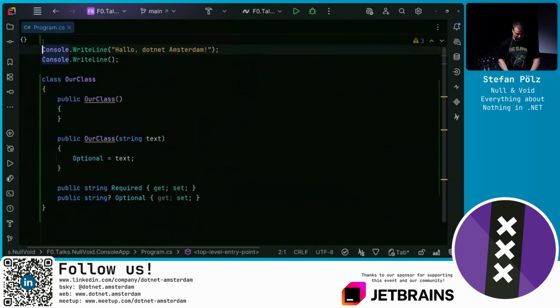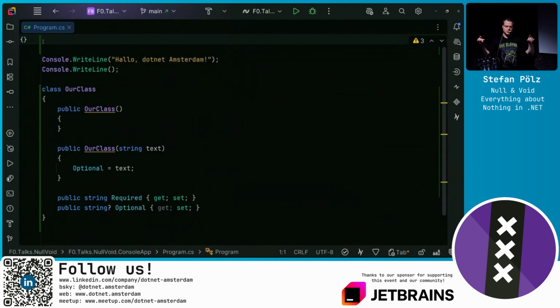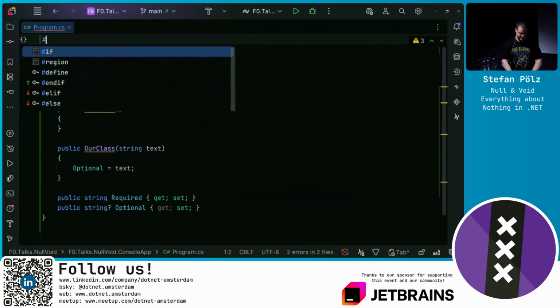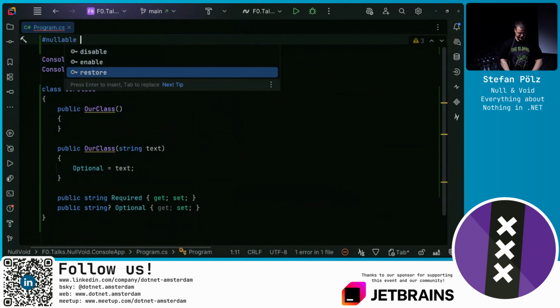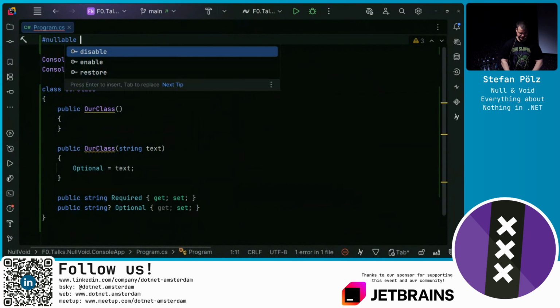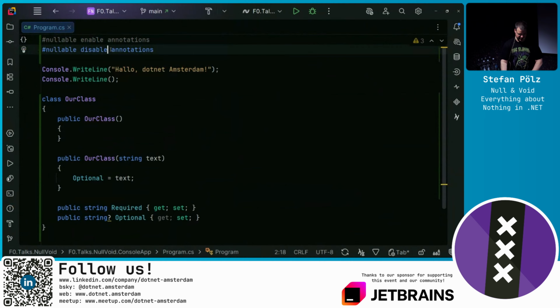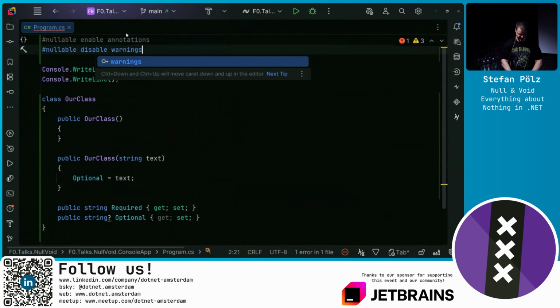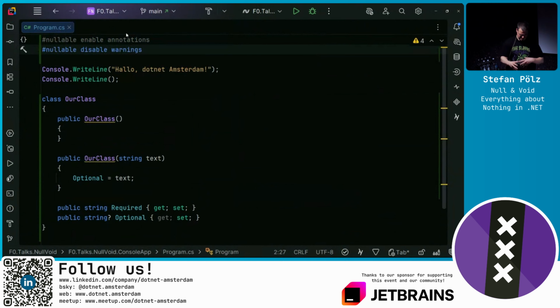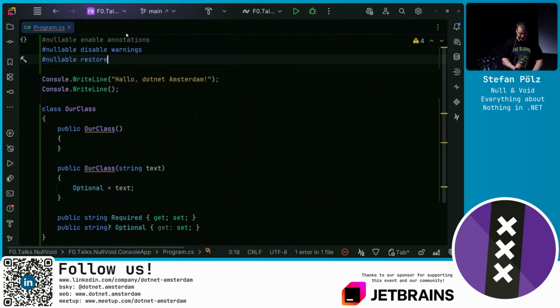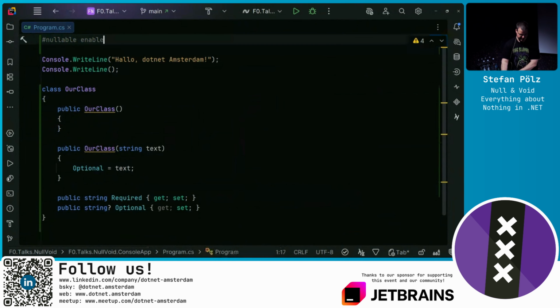So we can not only on an entire project level, but we can also define this on a file level. So we can use the preprocessor directive nullable and have the same enable or disable, as well as we could just enable annotations and maybe disable warnings. So again, we can kind of, in a fine-grained way, enable and disable the context. And if we say nullable restore, this is now restoring the default project. The default project is enabled. So in this case, these two would be kind of no-op. So let's be explicit with enable.